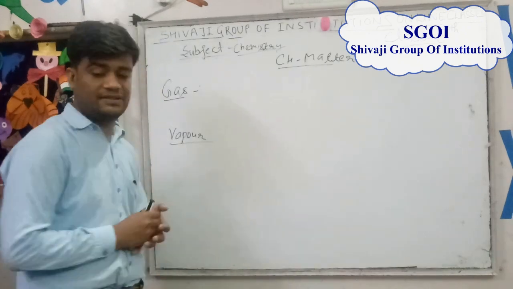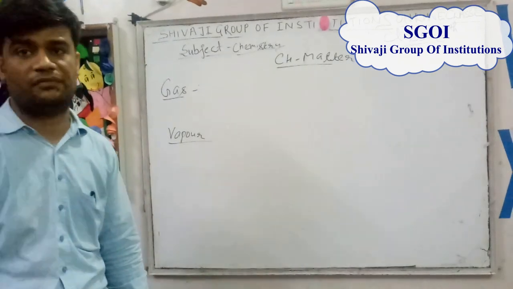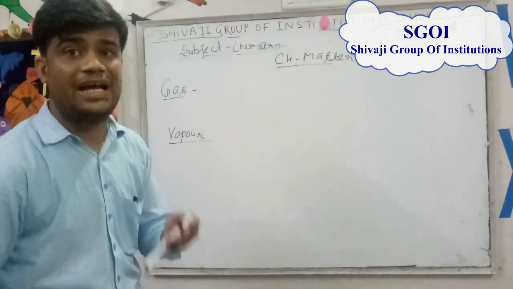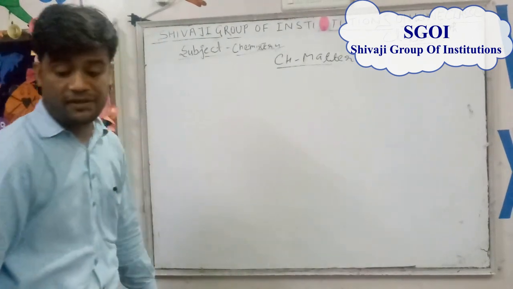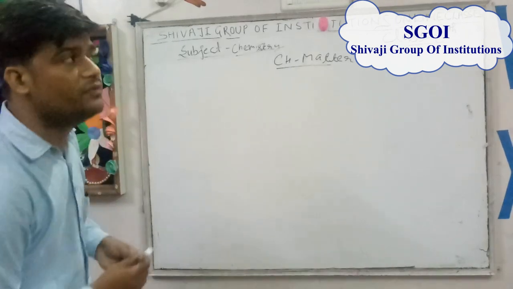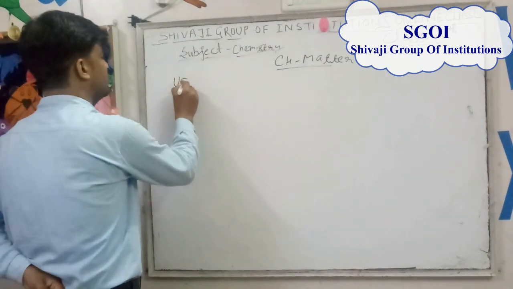Now, why are we discussing the interconversion of states of matter, and what are the actual daily life uses of interconversion of states of matter?